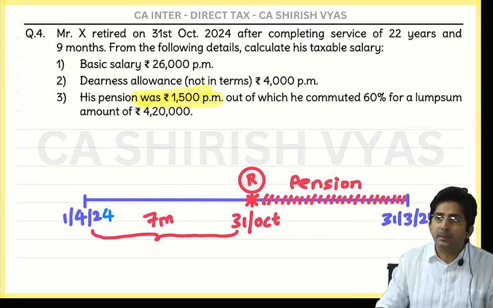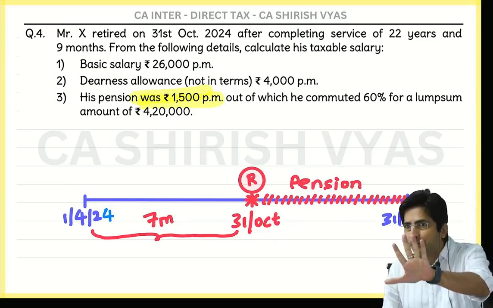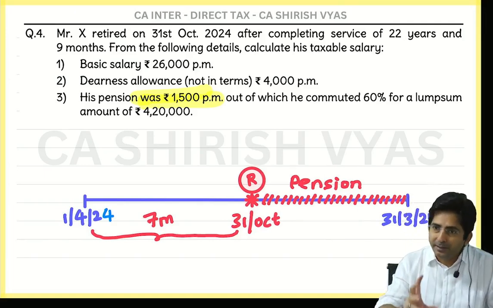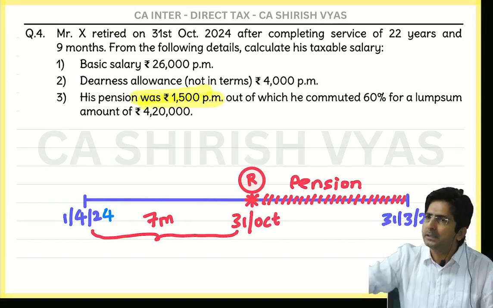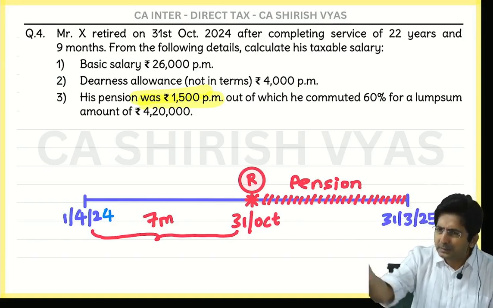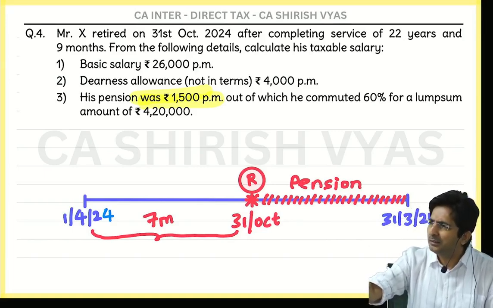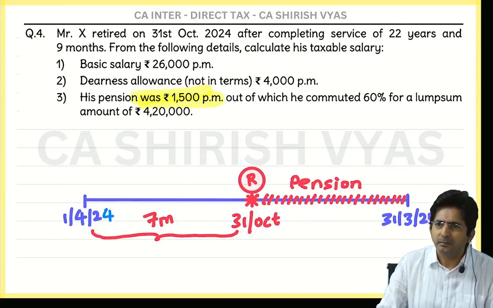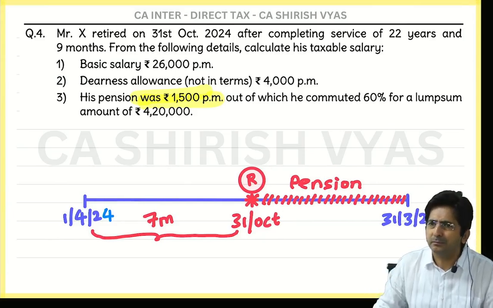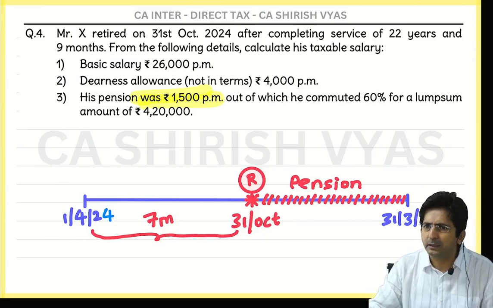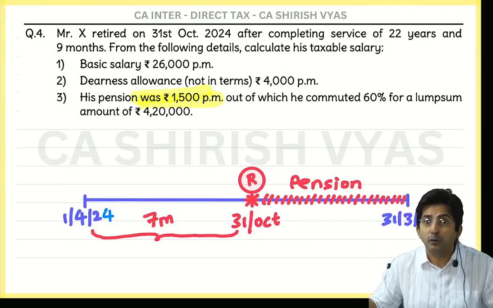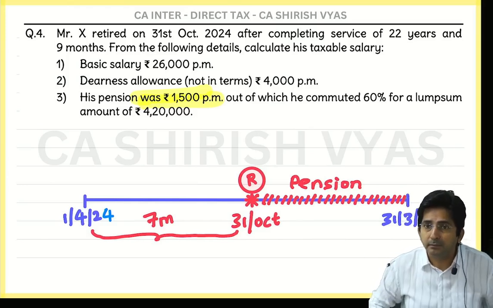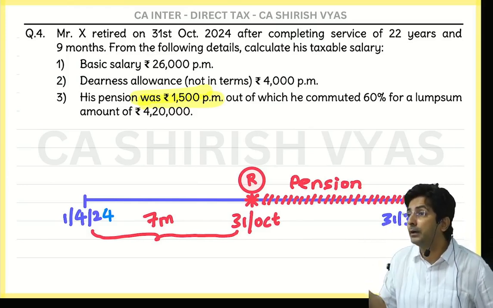Now what government says is, you have already received gratuity, and gratuity is already a lump sum amount. So you should take pension on a monthly basis. Up to 33% if you want, you take lump sum. But don't take more lump sum. You take up to 33 because you already have a lump sum figure of gratuity. So why do you want so much lump sum? This is the mentality of government.